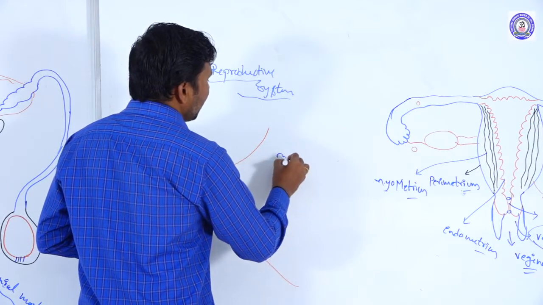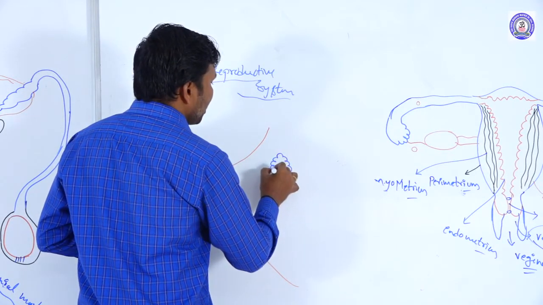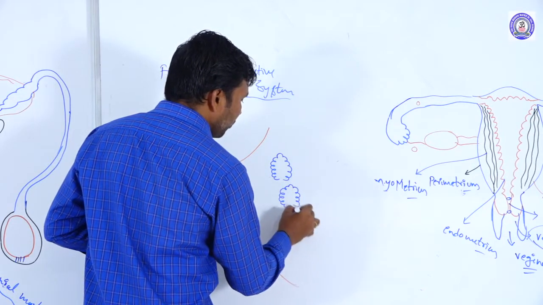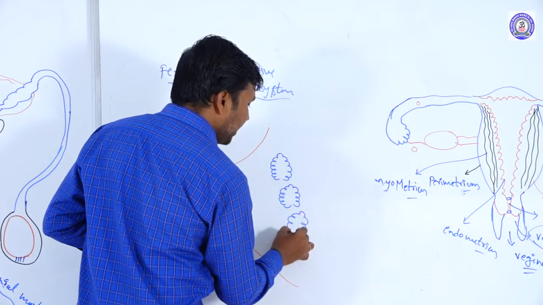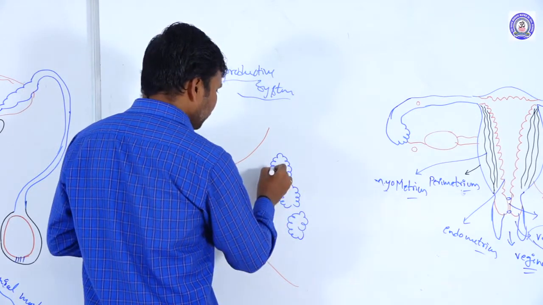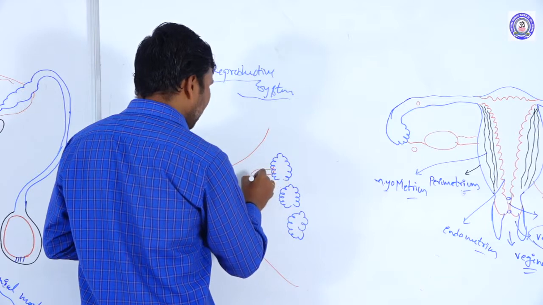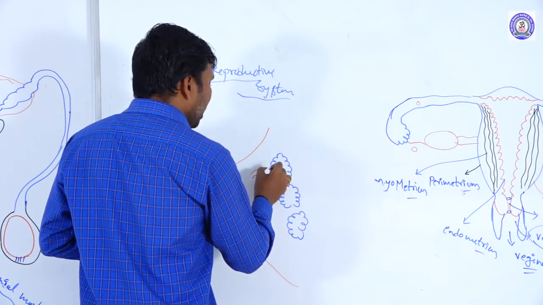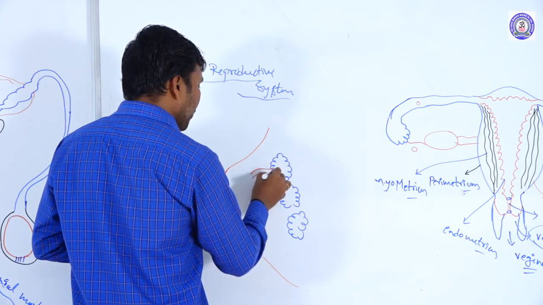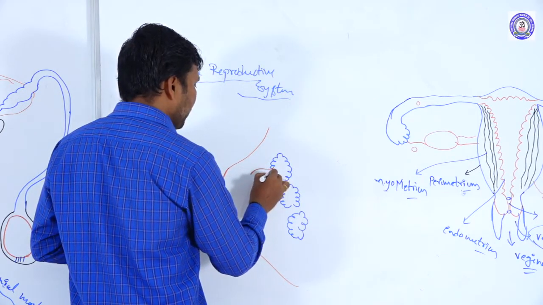Internally, the mammary glands are formed with a number of lobules. Each lobule has a number of alveoli. These alveoli, the lobules, open into the mammary lobe.